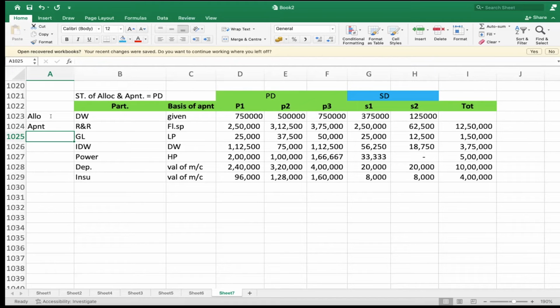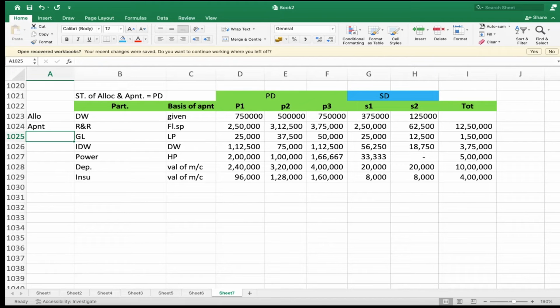Overhead. What do you mean by overhead? Indirect expenses. Collection of all indirect expenses is called overhead. So whenever you want to solve indirect expenses, you have to remember the steps: collection, classification, allocation, apportionment, reapportionment, recovery, and all. Therefore, are these steps applicable for direct expenses or indirect expenses?